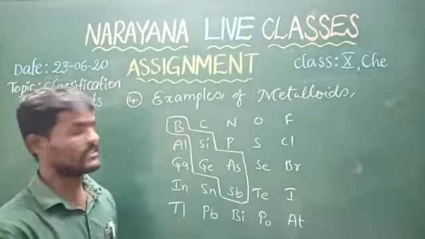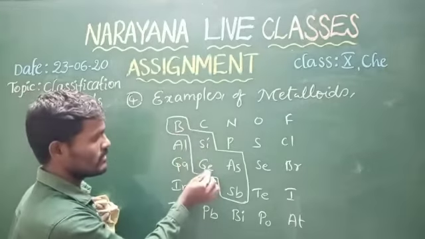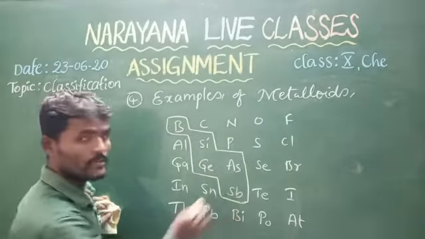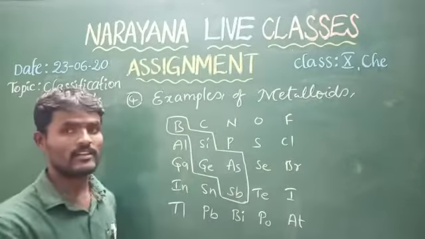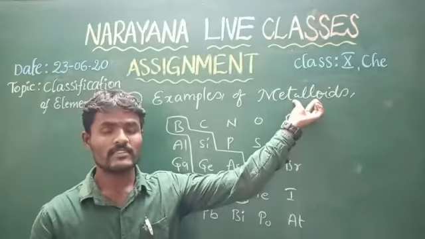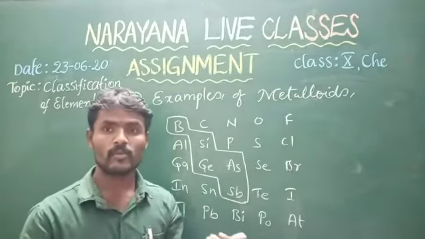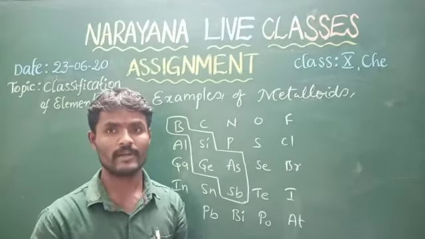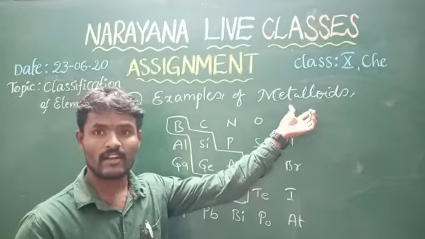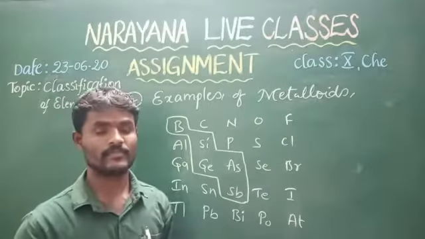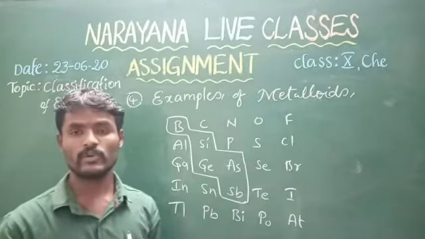These are the metalloids: boron, silicon, germanium, arsenic, antimony. These 5 elements are the metalloids. Metalloid means the elements which have both properties of metals and non-metals. Those are called metalloids or semi-metals. Okay, here this is about the fourth question.